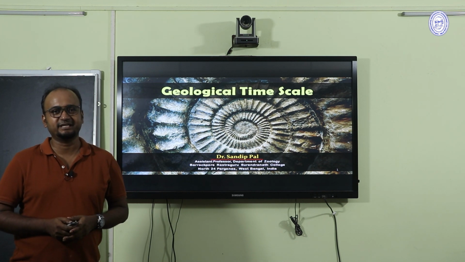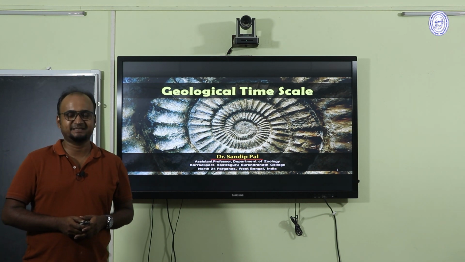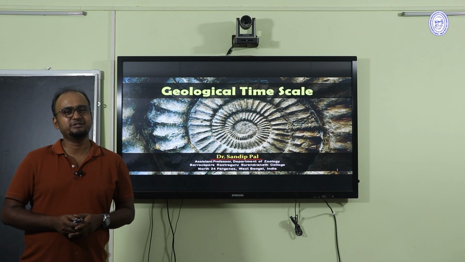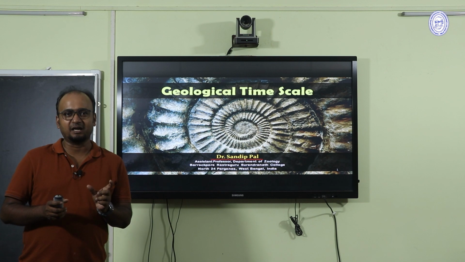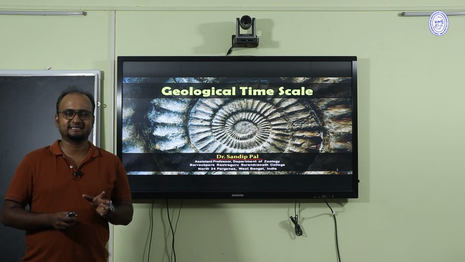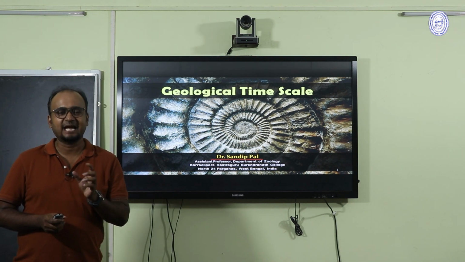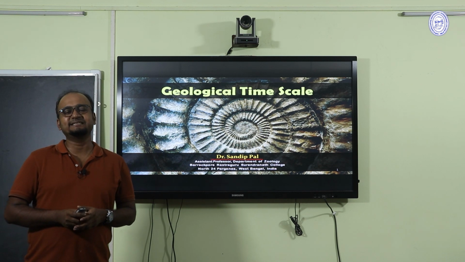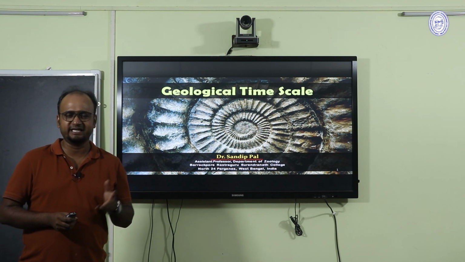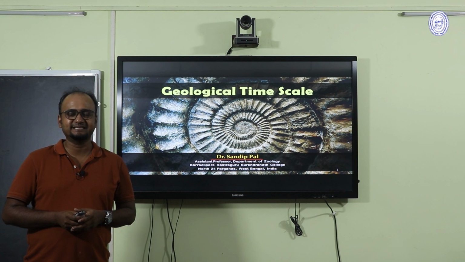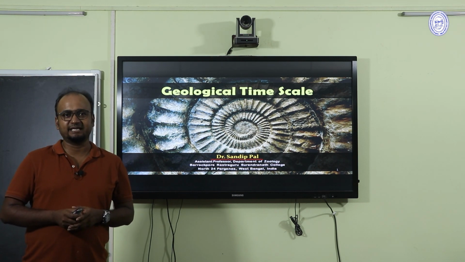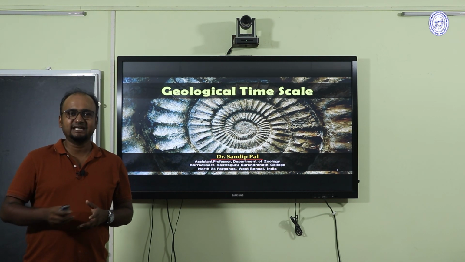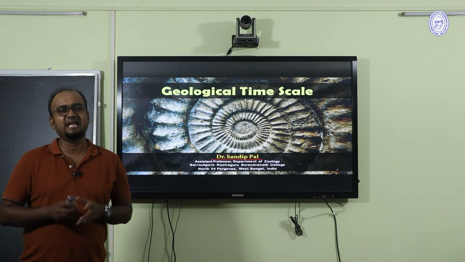Today's topic of discussion is geological time scale. So first of all, we need to know what is geological time scale. If you split the term geological time scale, there are two parts, geological and time scale. Geological means it is related to geology, carbon dating and all, and time scale means it is a chronological order. So in geological time scale, we will see the chronological events that occurred in evolutionary past.